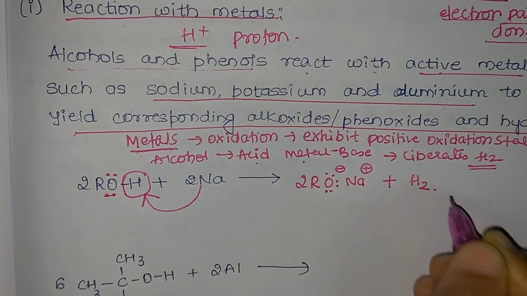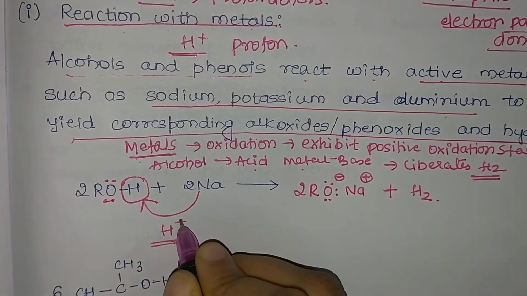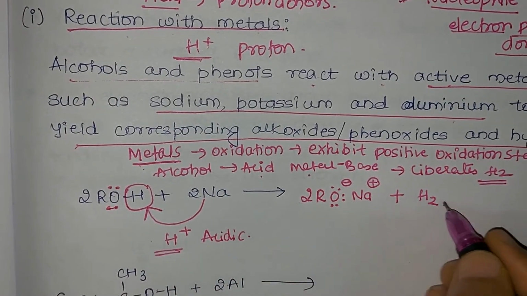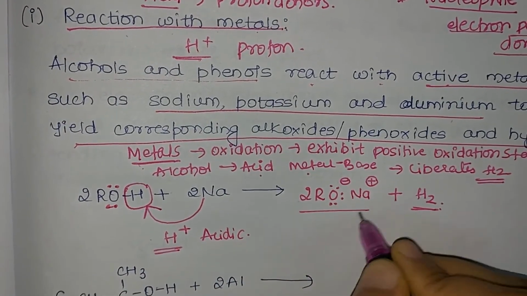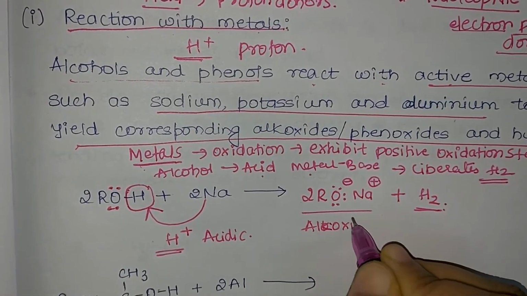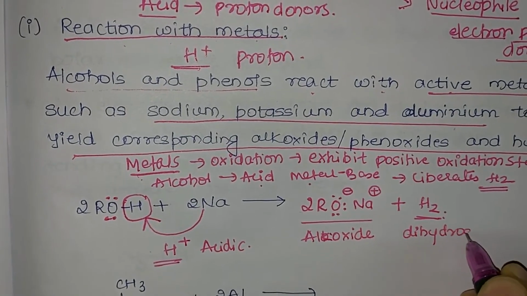Whenever hydrogen gas is liberated, it indicates that the reacting substance is acidic in nature. H plus is removed, so it is acidic. It is called sodium alkoxide, since an alkyl group is attached, and H2 is dihydrogen.